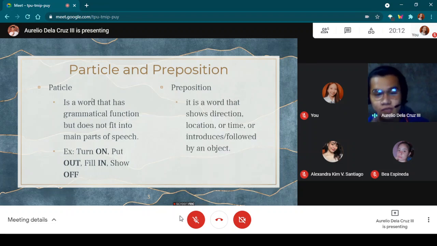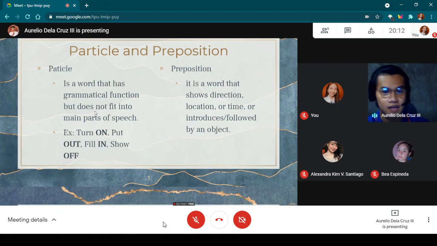Okay, please read the meaning of preposition. Santiago, please. A preposition is a word that shows direction, location, or time, or introduces or is followed by an object. Like what I have said, a preposition is followed by an object, or the object of the preposition.